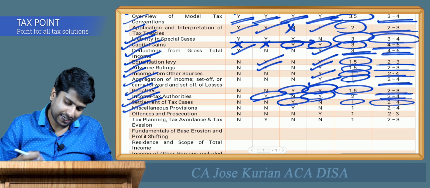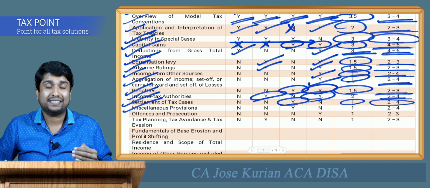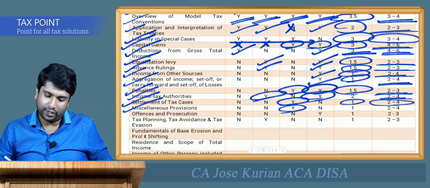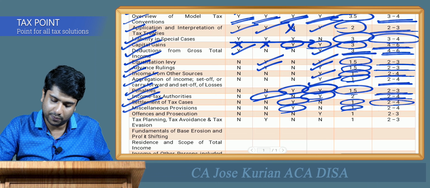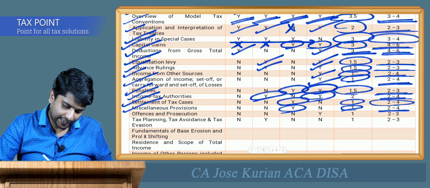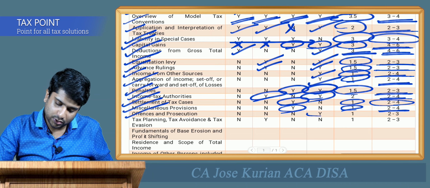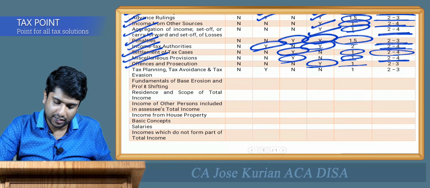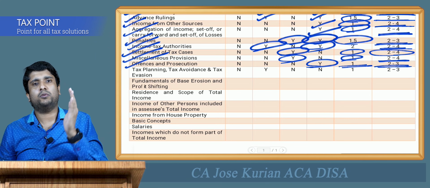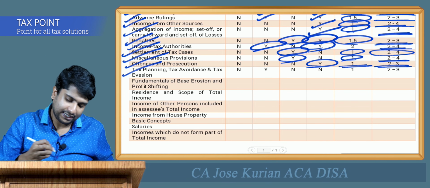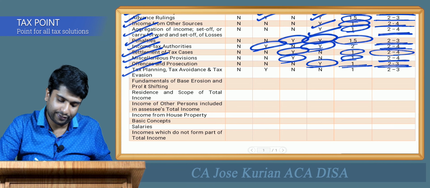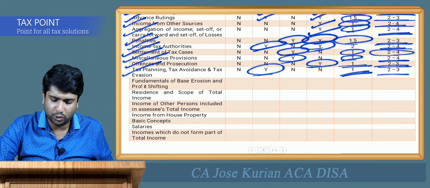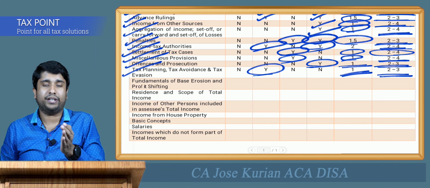Then moving forward is the miscellaneous provisions, that is section 269SS etc. Again, they have asked only once in the past 4 attempts, the average is 1 and you can expect around 2 to 4 marks maximum. Again, offences and prosecution, they have asked only once, that is in May 2018, and the average mark is 1 and the expected mark is around 2 to 3 marks. And the next is tax planning, tax avoidance and tax evasion. They have asked only once and the average is 1 mark. Again, you can expect around 2 to 3 marks in the upcoming examination.